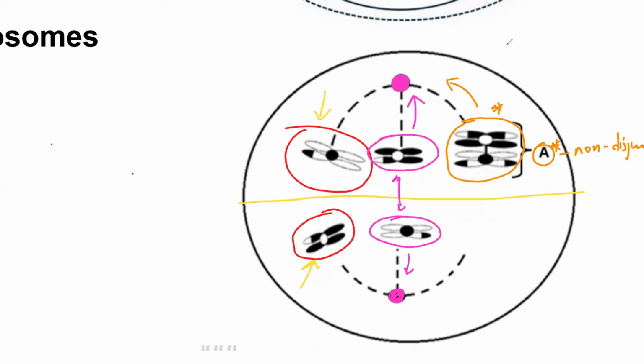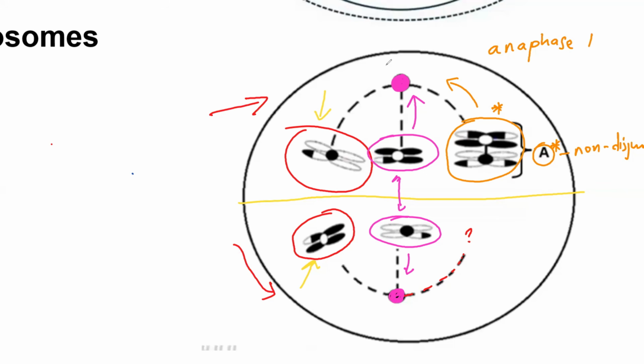So this means this is anaphase 1, because remember, during anaphase 1 the chromosomes must be able to separate. You can see that here we've got a spindle fiber that is not attached to anything, because remember they must separate into half. If we've got 6 total chromosomes, we must have 3 going up and 3 going down. But now you can see that up there we are going to have 1, 2, 3, 4 chromosomes, but down here we're only going to have 2 chromosomes. So now that's the non-disjunction happening.